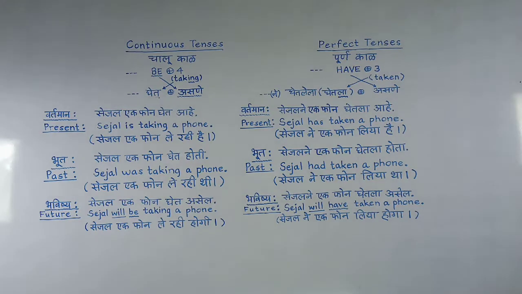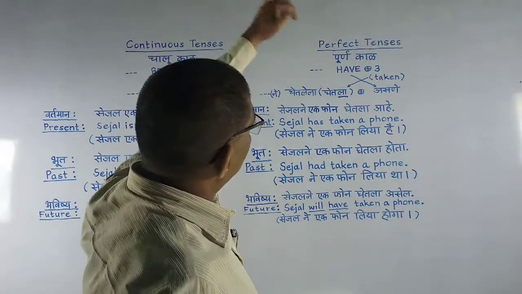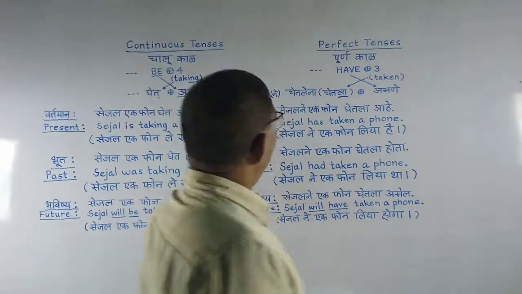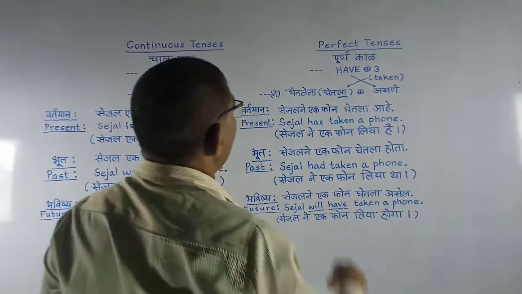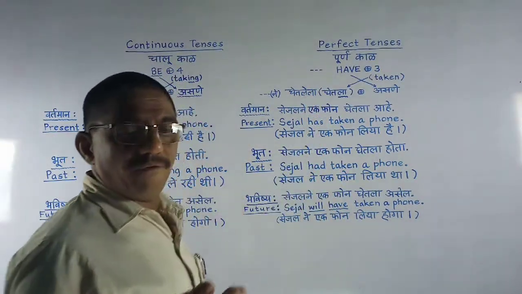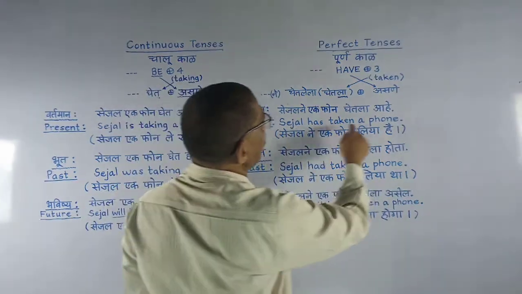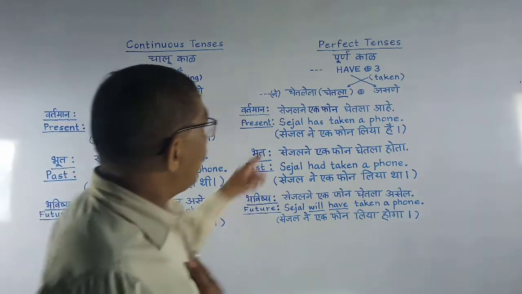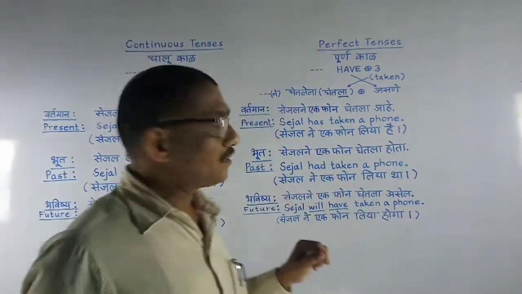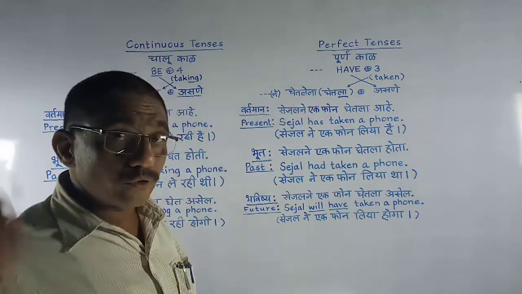Okay, now let's go for the perfect tenses. These perfect tenses use the past participle, taken, and forms of have, has and had. Here the present tense: Sejal has taken a phone. In present tense, I have taken a phone. The difference is have or has. Two options are there. We have to keep this in mind.